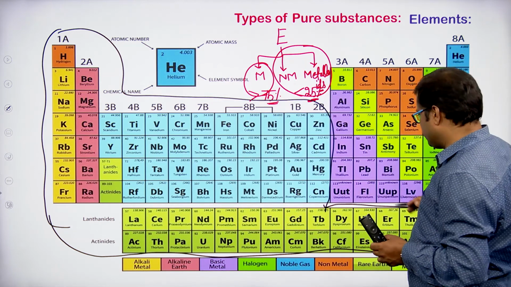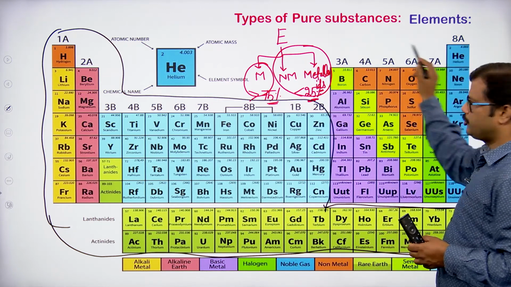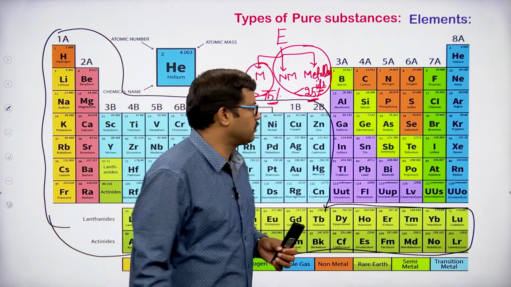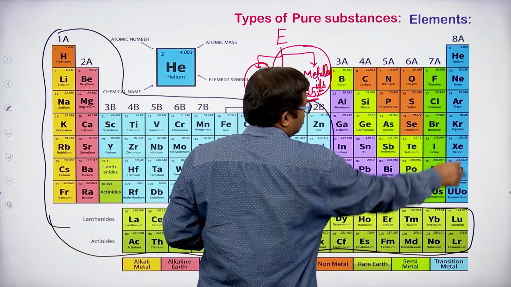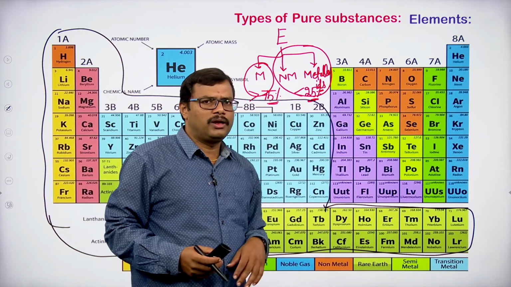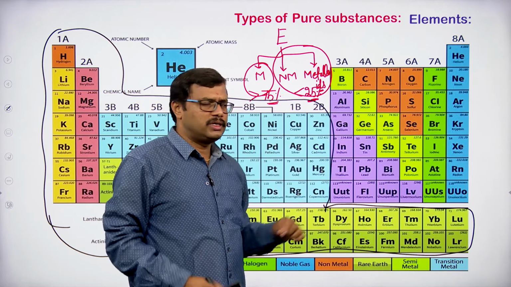Only the portion left is taken as non-metals as well as metalloids. This is the area where we can find metals as well as non-metals,